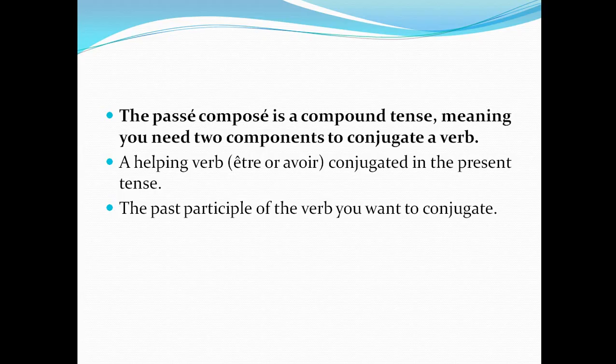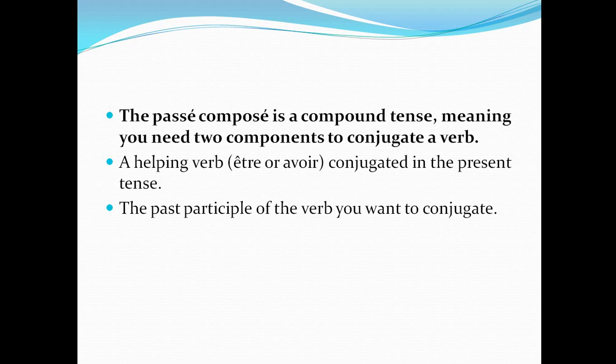So we'll learn today passé composé. Passé composé is basically what happened in the past. In order to form the passé composé in French, two components need to be known: either the verb être or avoir in present tense.